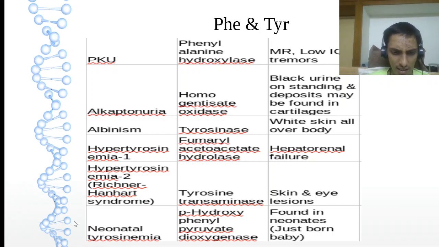And then neonatal tyrosinemia, it is para-hydroxyphenylpyruvate dioxygenase. From the name you are seeing, neonatal. Neonatal means just born, which came out from the mother's womb, didn't even start crying. That is only neonatal. Okay, so it's just seen in a just born baby.